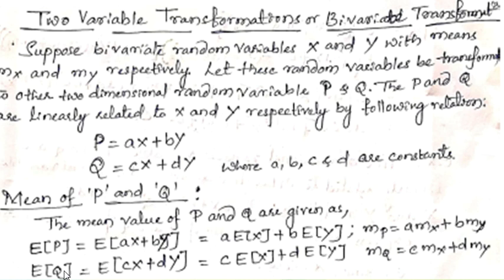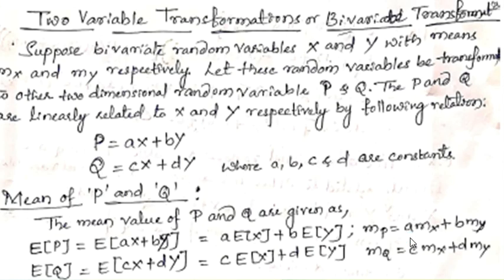Similarly, E of Q is given by E of cX plus dY, where again c and d are constants. Now E of P is nothing but the mean of P, which is represented by mp, and similarly the mean of Q is represented by mq. So this mean of P is nothing but a into E of X, the expectation of X. E of X is nothing but mx and similarly E of Y is my. So mp and mq are given in this way.